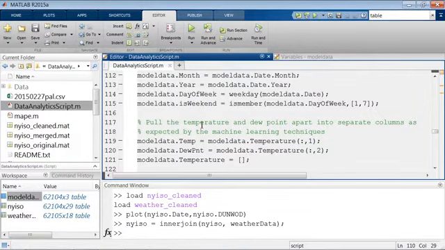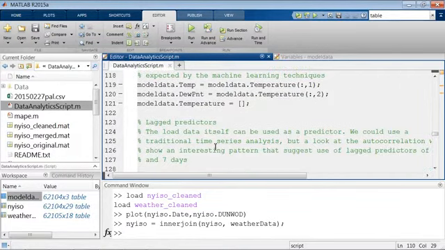And then maybe we want to take a look at the load data itself. So maybe we want to create some lagged predictors. So maybe the load at the current point in time will be highly correlated with what's going on at the same point in time 24 hours earlier.